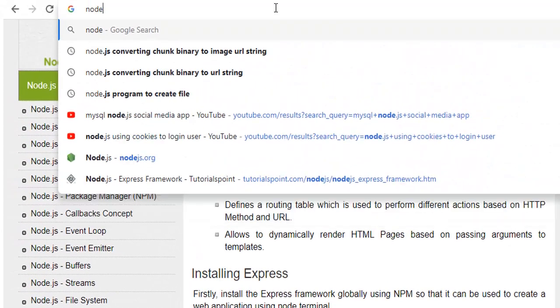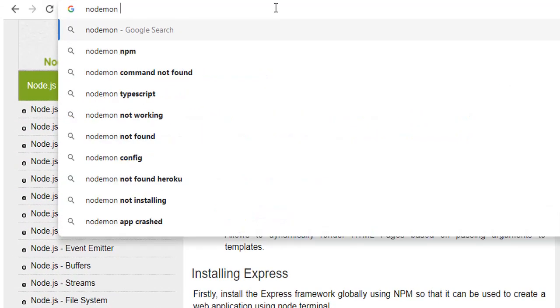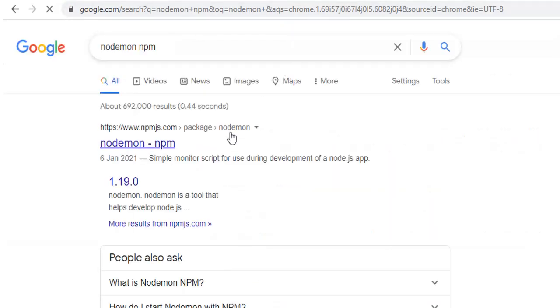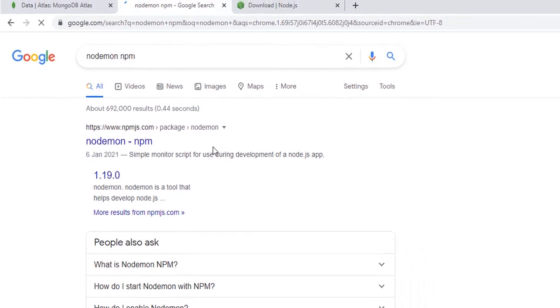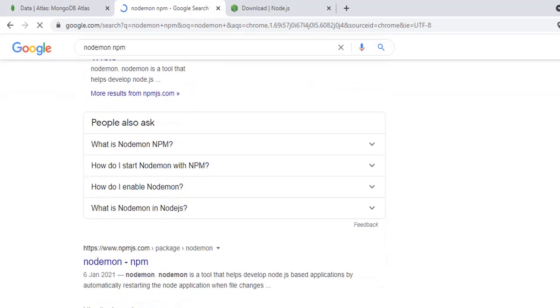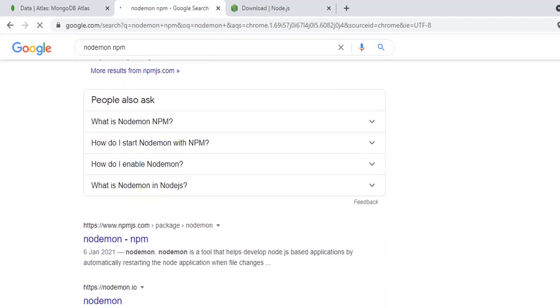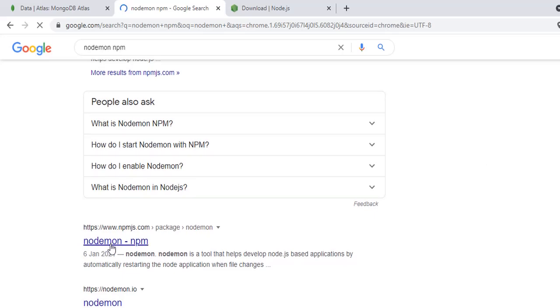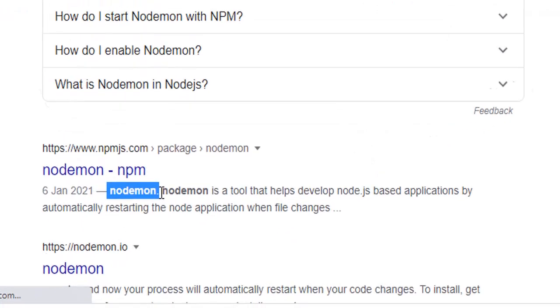Another thing I want to talk about is nodemon. We have to install nodemon. Nodemon helps you restart the application when you make changes to your code. You don't need to manually restart it, the application would just restart on its own.